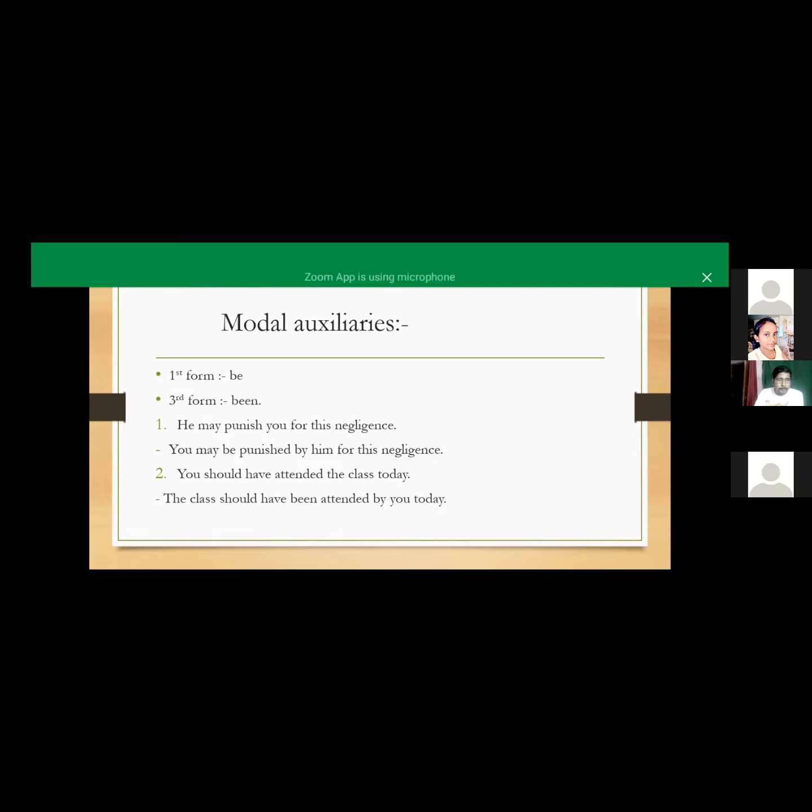Okay. Please, does anyone want to try the second example? You can use the rule I mentioned.